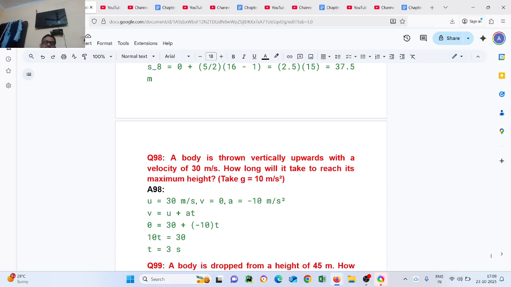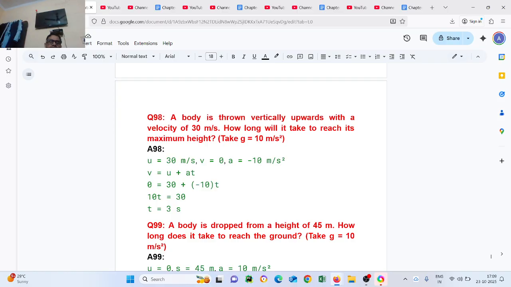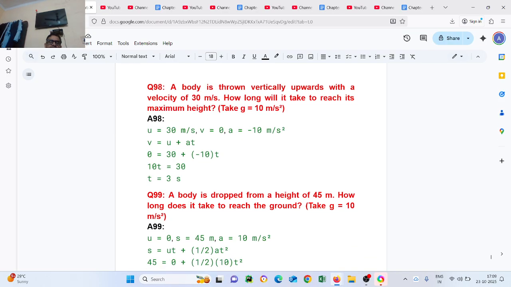Question number 98. A body is thrown vertically upwards with a velocity of 30 meter per second. How long will it take to reach its maximum height? u equals 30 meter per second, v equals 0, a equals minus g, v equals u plus at. Put the values, t equals 3 seconds.